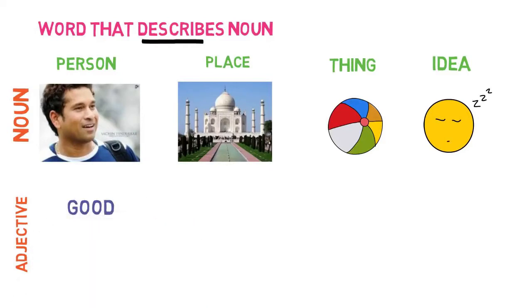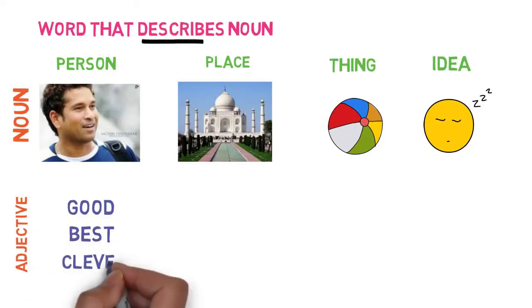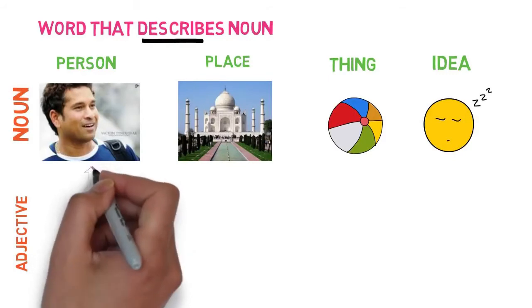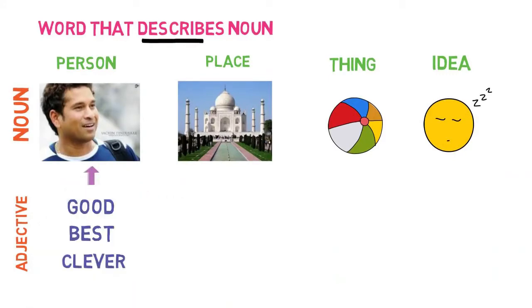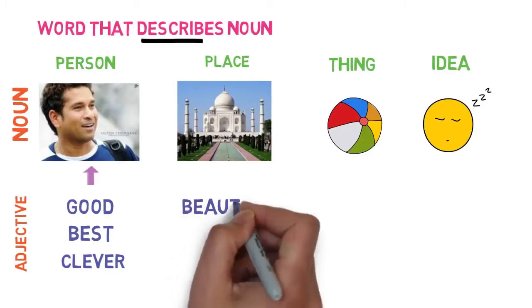Now we describe a person: he is a good person. He is the best. Sachin is the best. Or he is a clever man. We are just describing the noun, and that is an adjective. We are describing the person with good, best, and clever. We are describing the personality of a person.